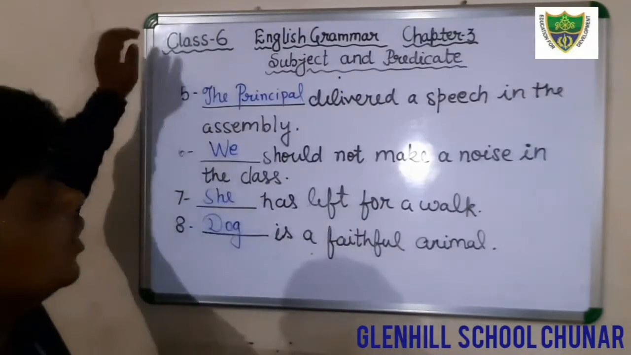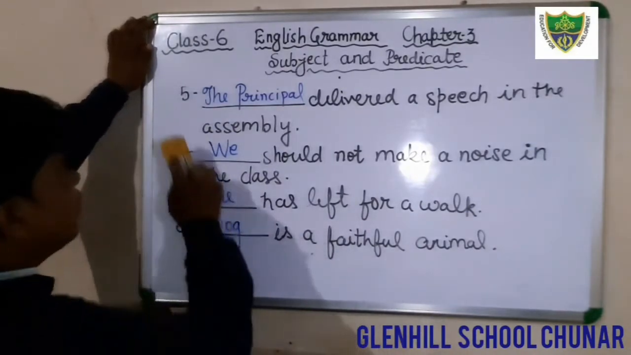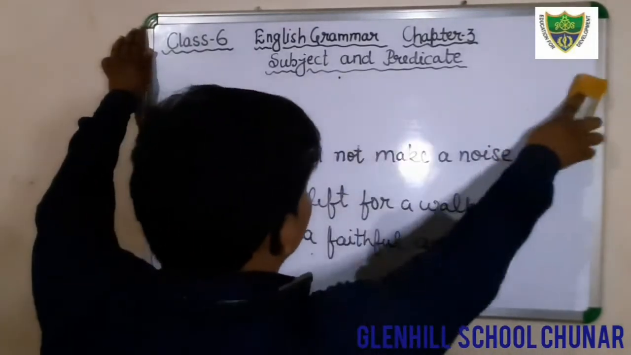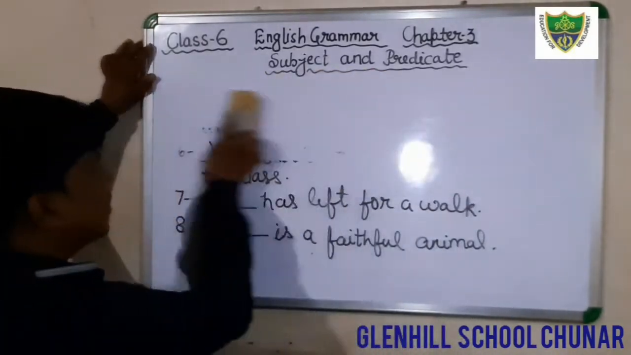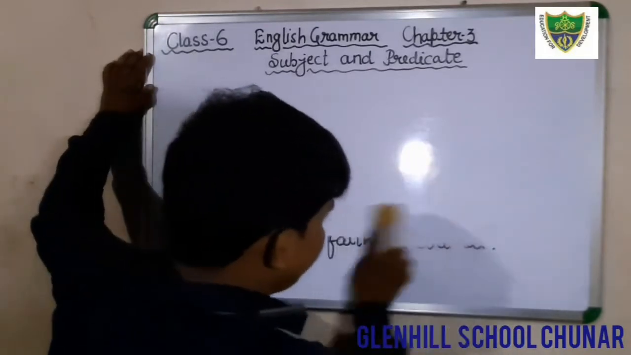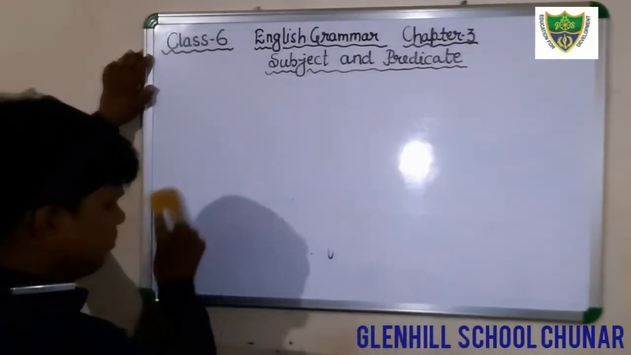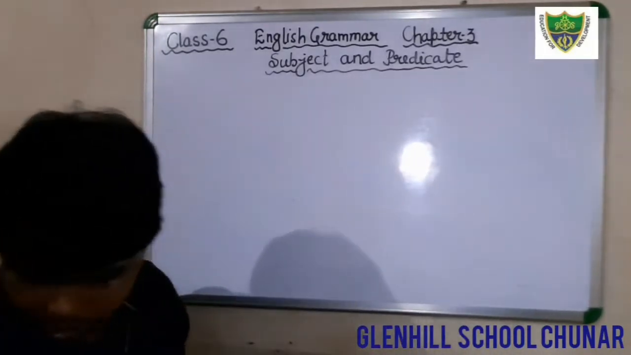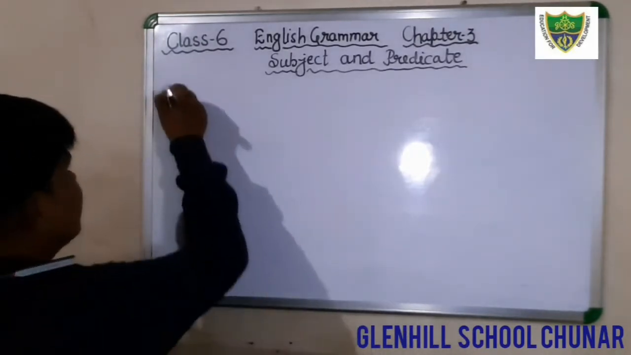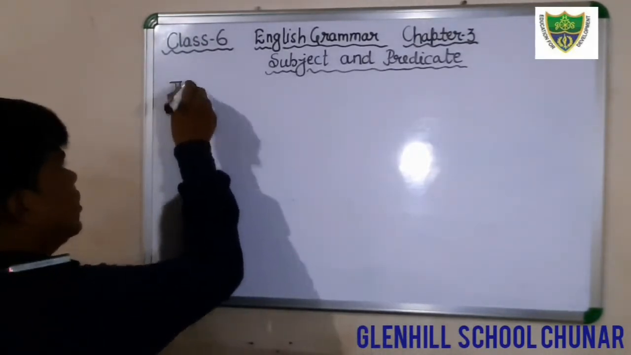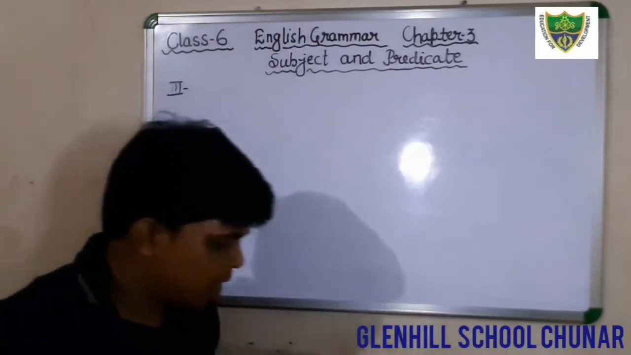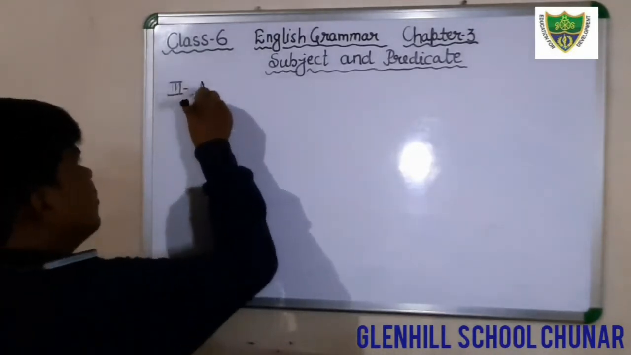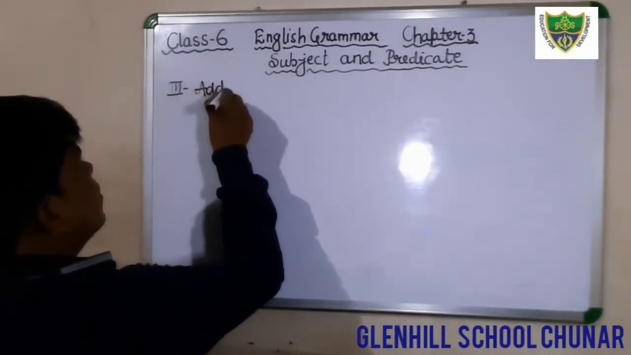Okay students, in this way we have completed exercise number 2. Now we will do exercise number 3, which is given in your book in chapter number 3, page number 14. Now we will discuss exercise number 3. What is exercise number 3? It is given here. Here you have to add the predicate.